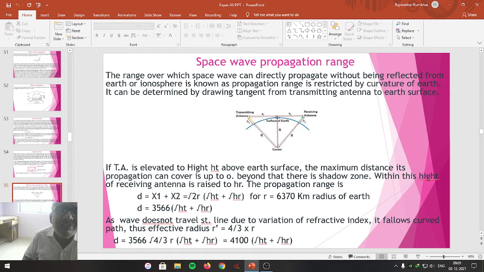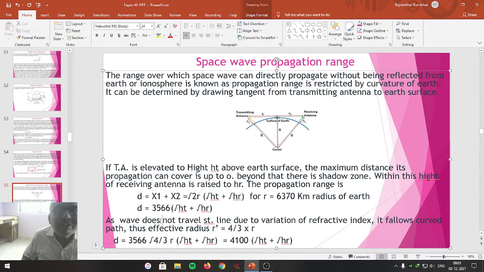Here we do not consider the refractive index. If we consider that, then we get a new radius of earth, and that is r dash is equal to 4/3 r. Hence the space wave propagation range becomes 3566 root of 4 by 3 into r, root of ht plus root of hr.